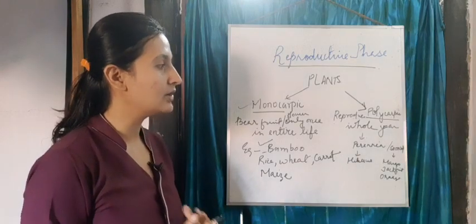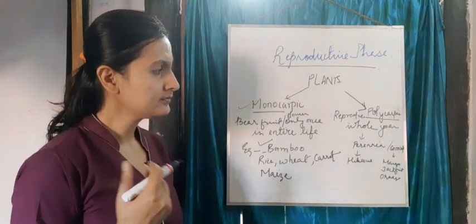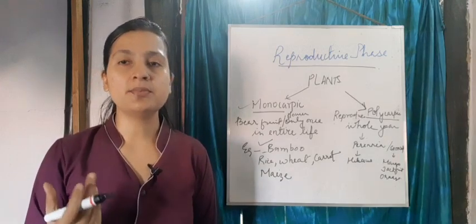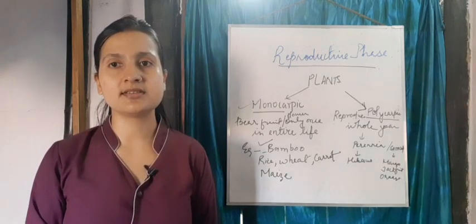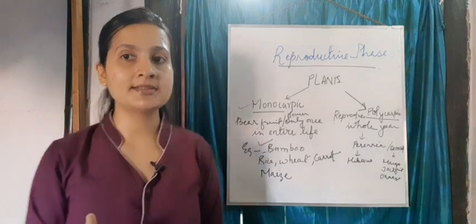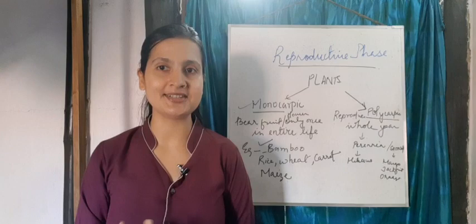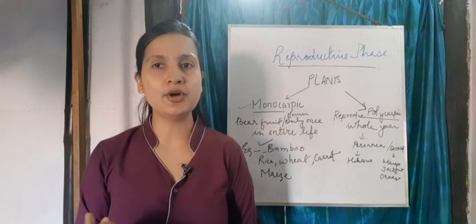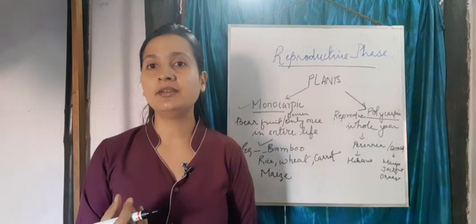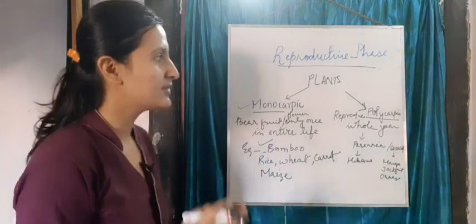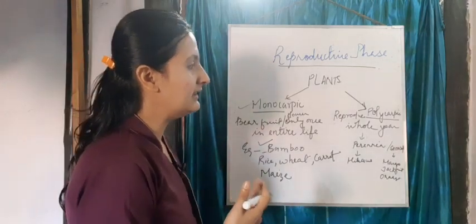And seasonal are those which bear fruits or flowers only in season. It may be in summer or it may be in winter season, like mango. Mango bears fruits only once in a year, isn't it? Only in some seasons. Even orange is seasonal, we get it in winter. So these are called seasonal. So polycarpic is again perennial and seasonal.